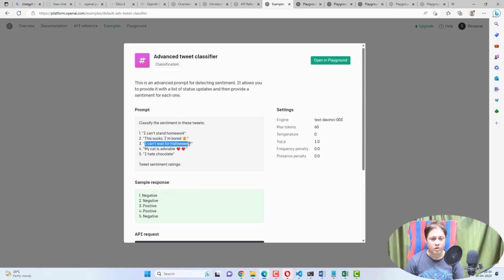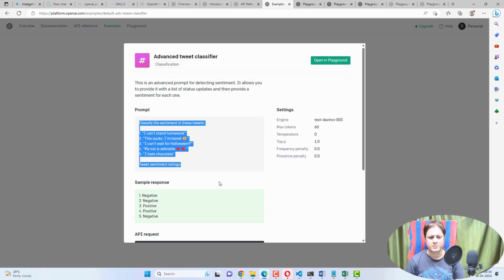I can't wait for Halloween. So this is a good thing, that's why it will say it is positive. I can't wait means the user wants to experience that particular Halloween, and my cat is adorable. So that means positive, right? So if you see here, the advanced tweet classifier will divide into positive and negative sentiments. Whatever sentiments are there, it will tell you. So it doesn't need any human intervention. If you ask the AI, it will understand the context and tell you what it is.